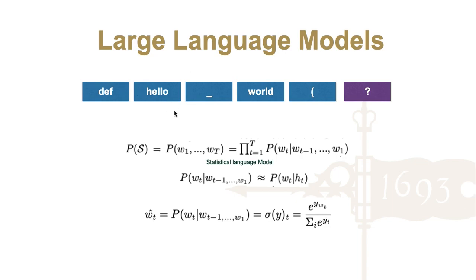Sometimes, given a sequence of elements, we may want to predict what is going to be the next token. And for doing that, we can rely on artificial intelligence techniques such as large language models. A large language model can also be visualized as a probability distribution where, given a context window or the previously defined sequence of tokens, we want to predict what is going to be the next word, the next token with the highest probability.